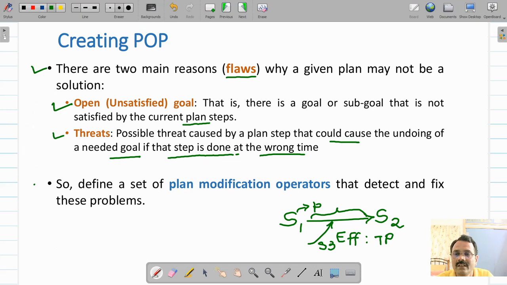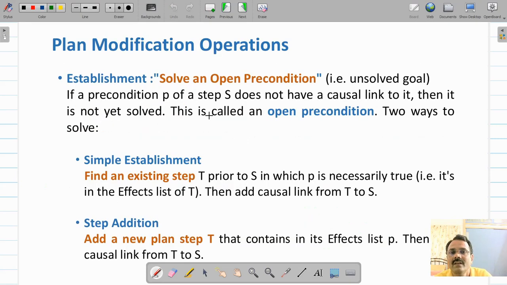So let us define plan modification operators that we can introduce to resolve these flaws. There are two plan modification operators. First one is establishment. In establishment, we solve an open precondition, that is an unsolved goal. If precondition P of step S does not have a causal link to it, then it is not yet solved.